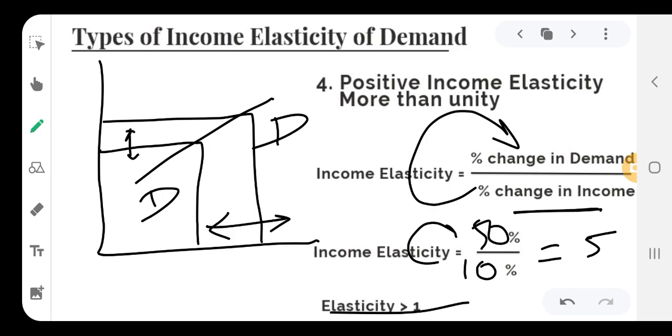In case of luxury goods, the income elasticity of demand is more than unity. The more the income, the more the individual thinks of spending on luxury commodities. Therefore, it is more than unity.